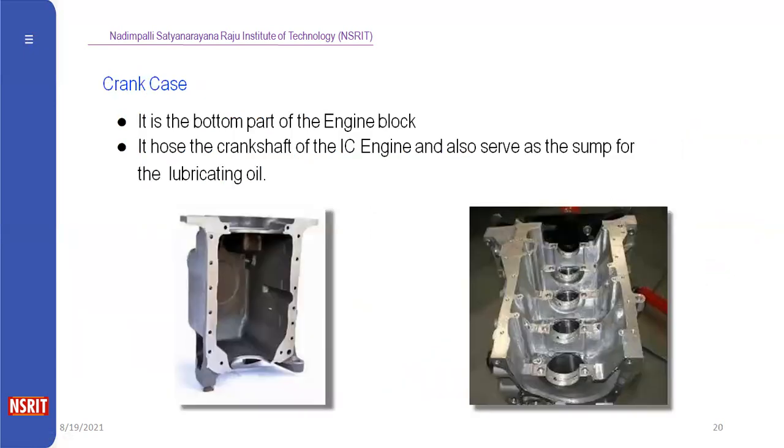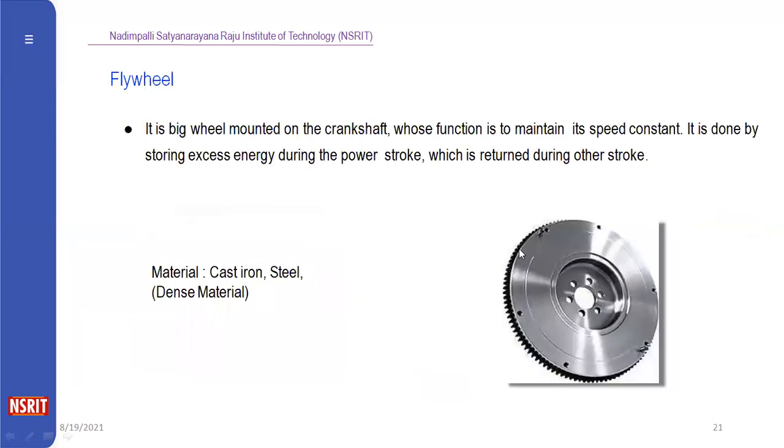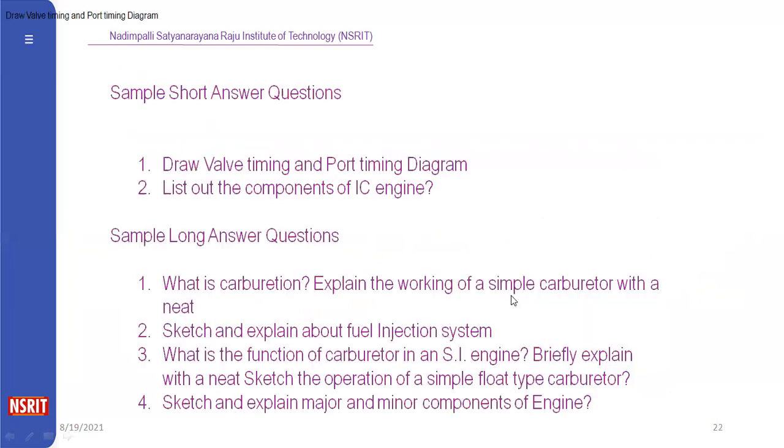So coming to the crankcase. The crankcase is the bottom part of the engine block. It holds the crankshaft of the IC engine. It also serves as the sump for the lubrication oil. Flywheel. The flywheel is a big wheel mounted on the crankshaft whose function is to maintain constant speed. It does this by storing excess energy during the power stroke, and supplying it during the return strokes. The material used is cast iron, steel, and dense materials.